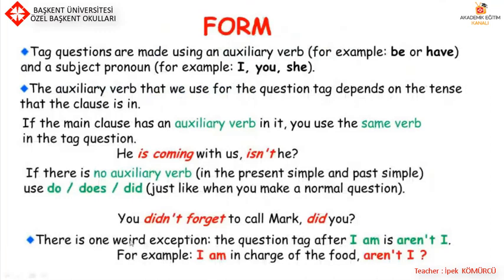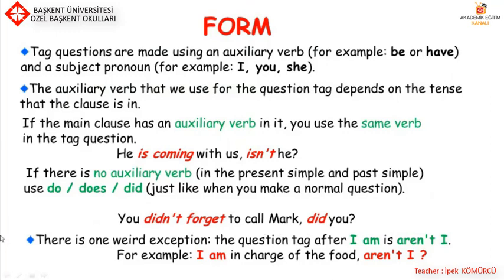Form of tag questions. Tag questions are made using an auxiliary verb and a subject pronoun. The auxiliary verb that we use for the question tag depends on the tense that the clause is in. If the main clause has an auxiliary verb in it, you use the same verb in the tag question. For example, he is coming with us, isn't he? If there is no auxiliary verb, use do, does, or did. You didn't forget to call Mark, did you?